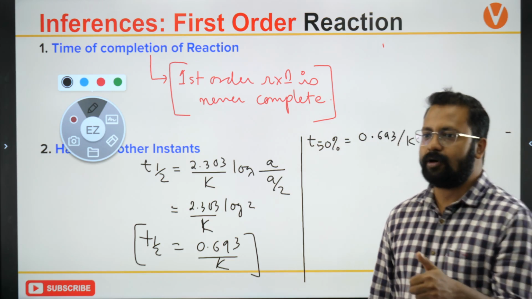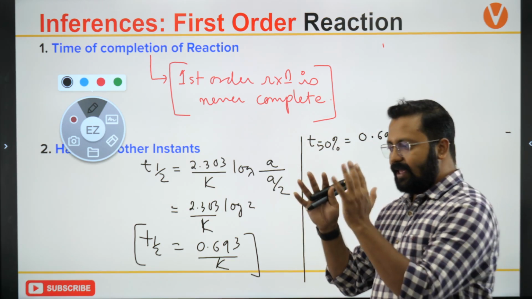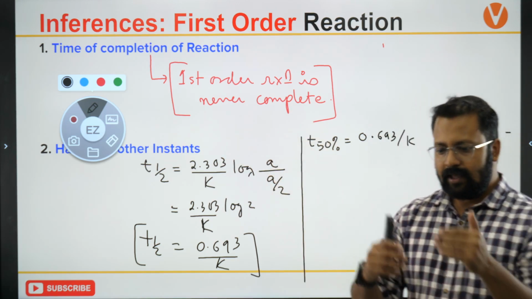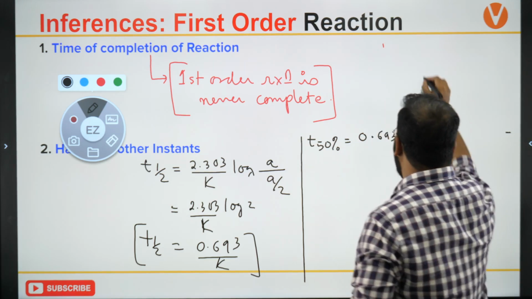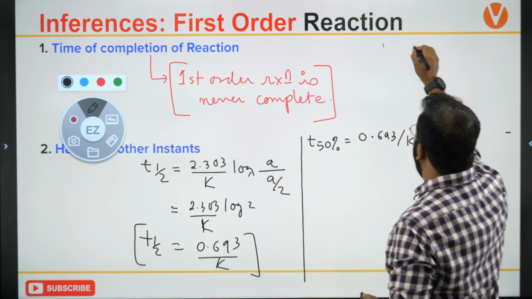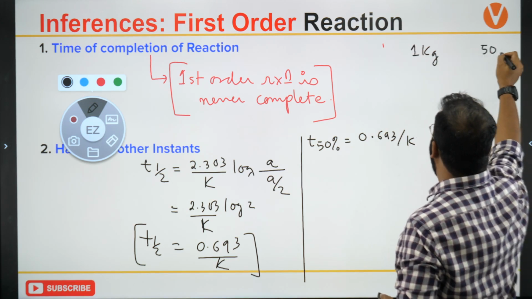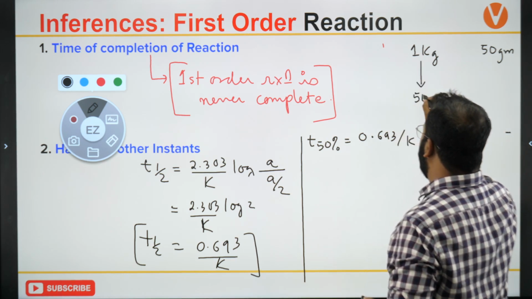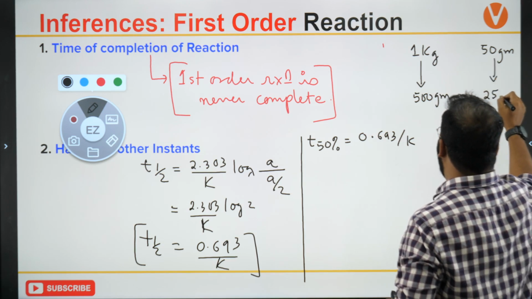That is very important. You take 1 kg of uranium, and you take 50 grams of uranium. 1 kg will take the same time to become 500 grams which 50 grams will take to become 25 grams.